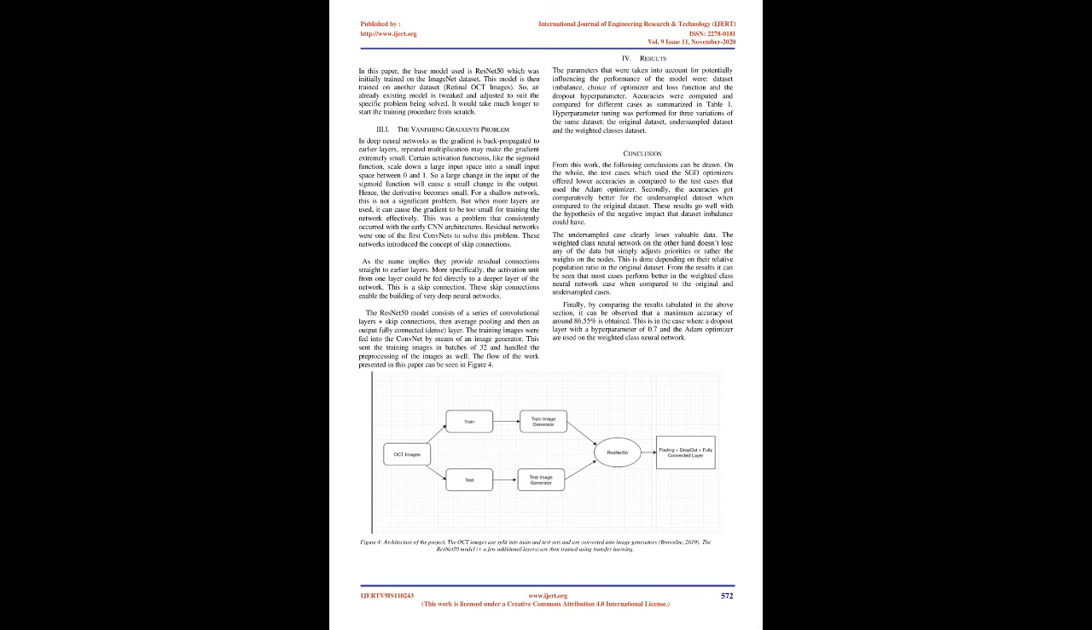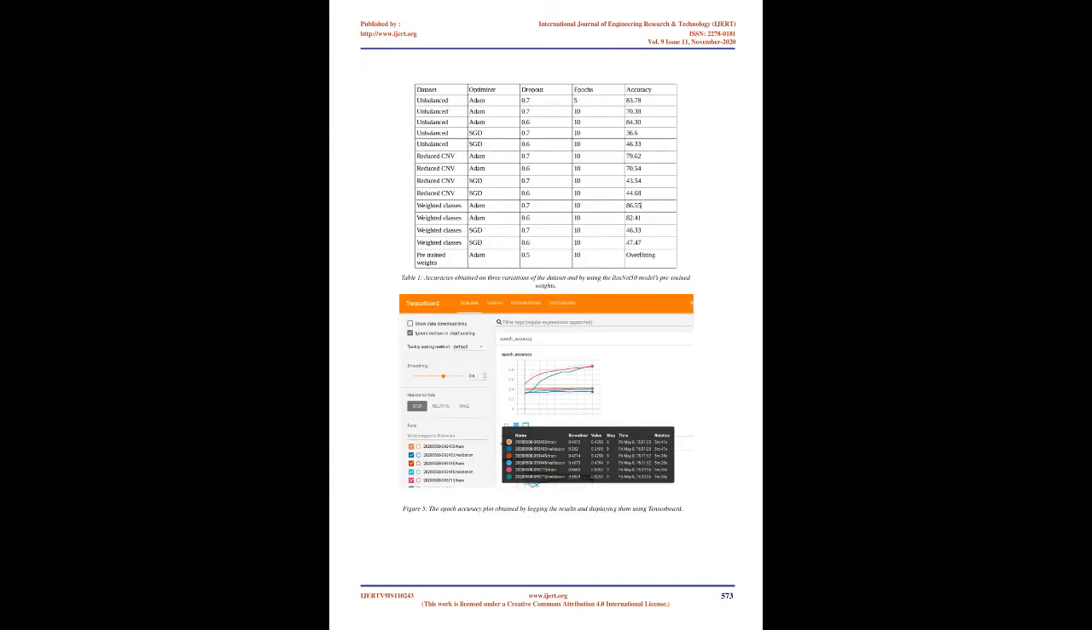Transfer learning. In transfer learning, the knowledge that has been gained in one setting is used to improve optimization in another setting. In other words, a pre-trained model is trained on another dataset. This results in a significant decrease in the training time for a neural network model and can result in lower generalization error. In this paper, the base model used is ResNet50, which was initially trained on the ImageNet dataset. This model is then trained on another dataset, retinal OCT images. So, an already existing model is tweaked and adjusted to suit the specific problem being solved. It would take much longer to start the training procedure from scratch.